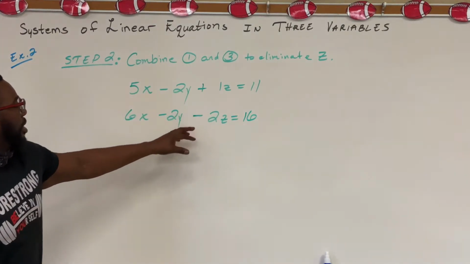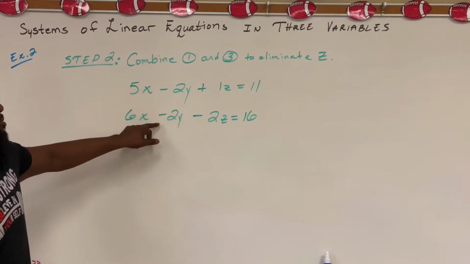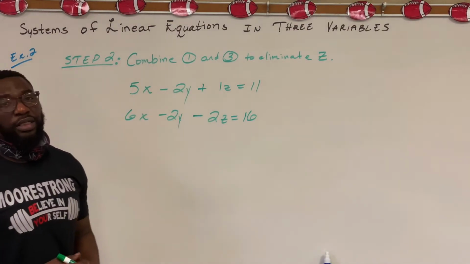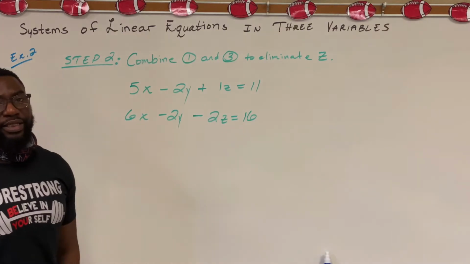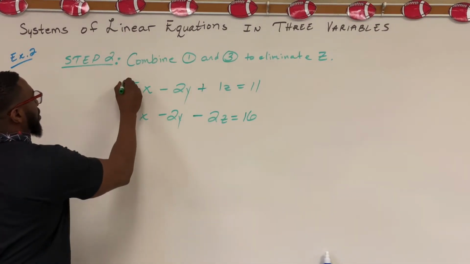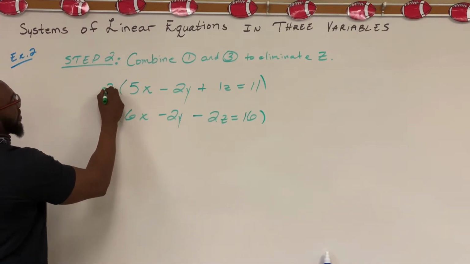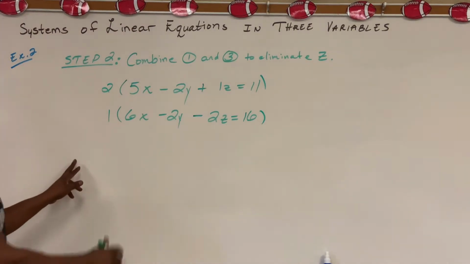Once again, I know these look alike. They're not opposites, all right, because they have the same signs. Plus, we're not dealing with the y's. So what we want to do is take a look at the z's. We have a positive and a negative. We have a 1 and a 2. So we know that the 2s, when they go to the outside, are going to be positive. So we got 2 positives. Distribute.